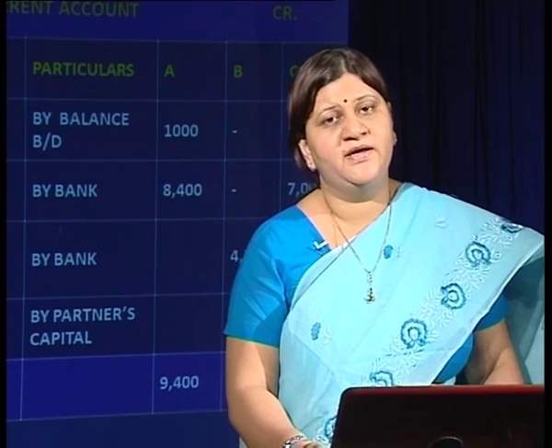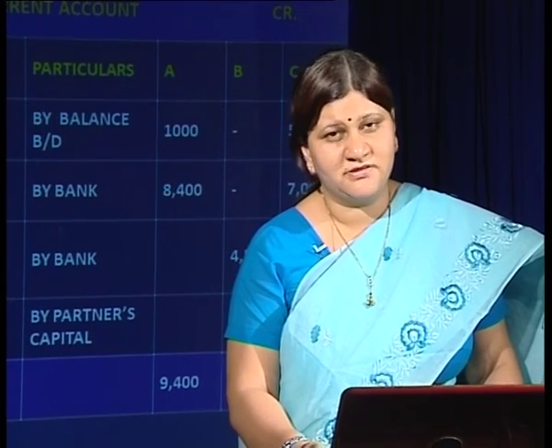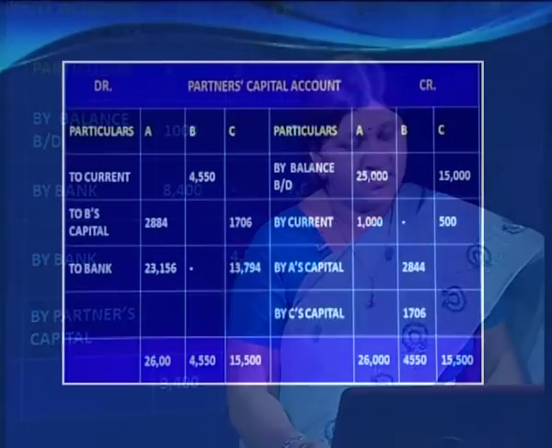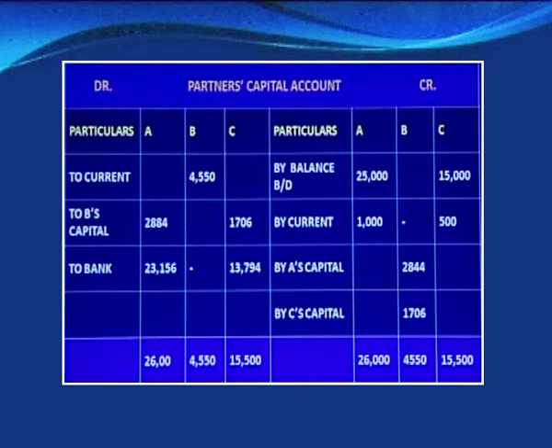Now let's move ahead and start preparing the partner's capital account. When we see the partner's capital account, we have the opening balances of A and C as 25,000 and 15,000.